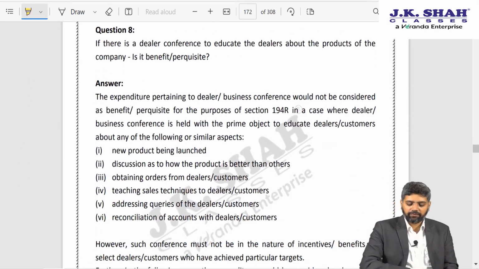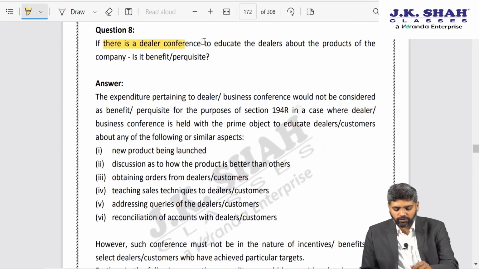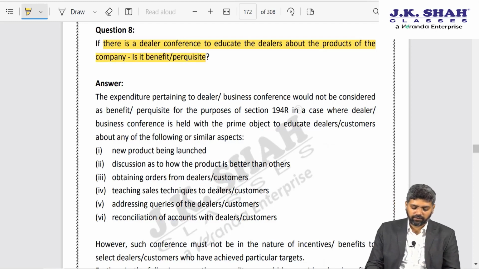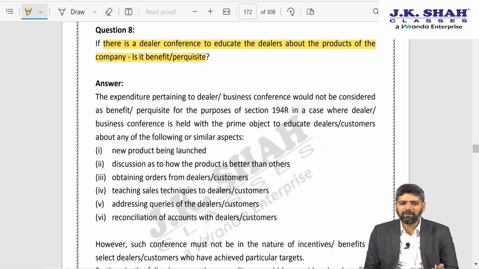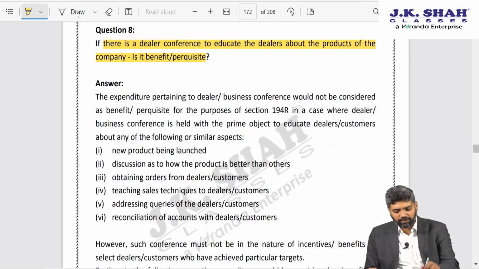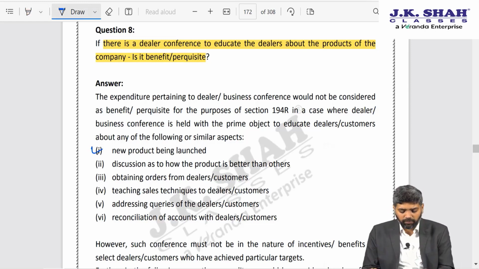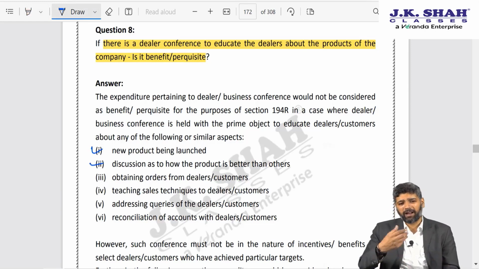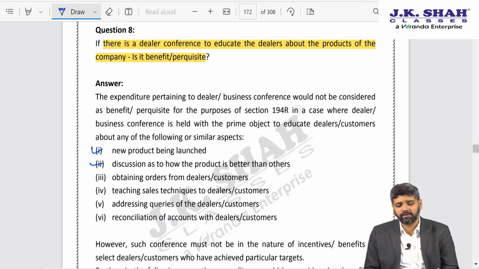Next is, if there is a dealer conference to educate the dealers about the products of the company, is it a benefit or perquisite? Now, it depends, because if there is a genuine conference, let us say for new products being launched, or maybe discussion as to how the product is better than others, how to market it to the consumers, there may be various such conferences.